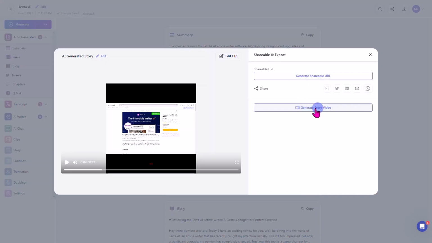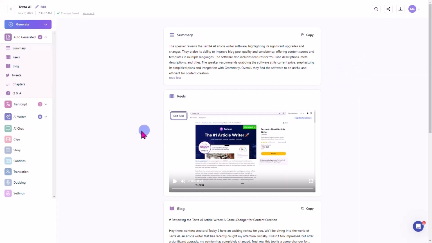And you can generate the story video. So this will even let you link in here some kind of way as well. So that's pretty cool as well. So in case you didn't want to always download it, you could just create a shareable link. So that's pretty cool also. So let's exit out of there.